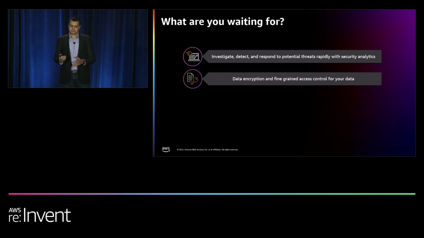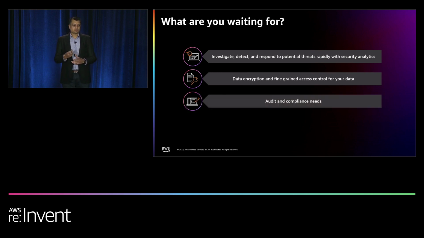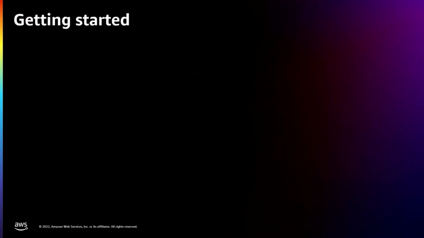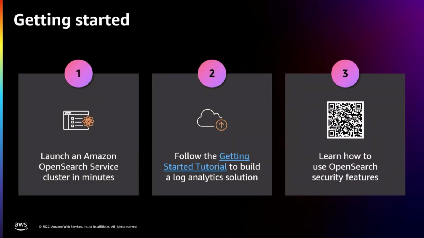We've also talked about audit and compliance needs and what tools you can use to meet your organizational requirements. And lastly, we've talked about a comprehensive suite of security features that you can use to build security operations with Amazon OpenSearch Service. Manish?